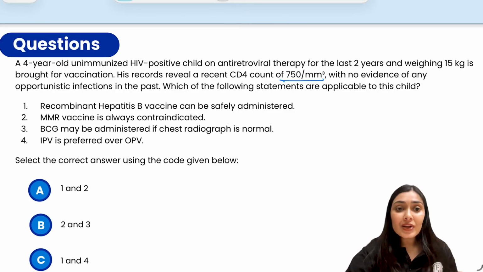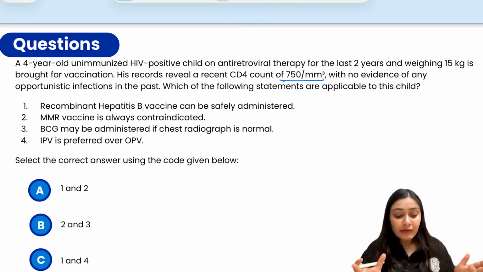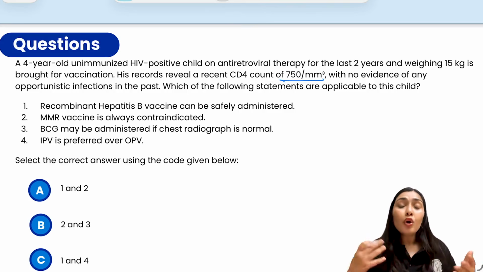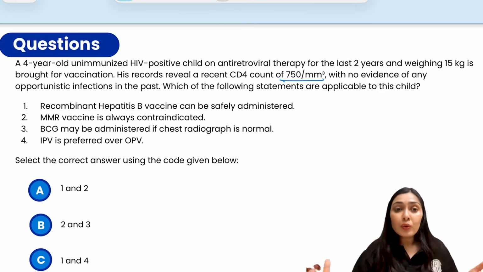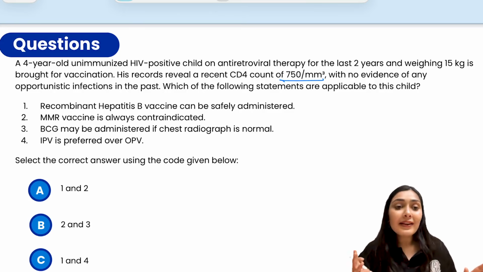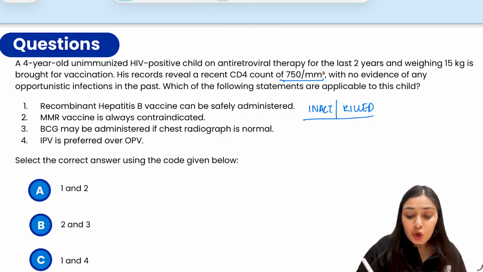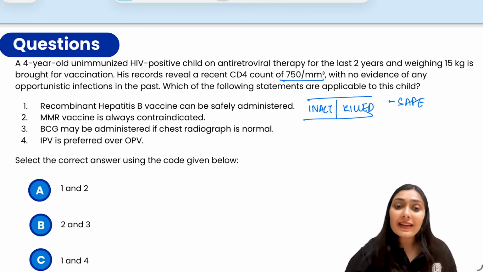The general guideline says that in unimmunized, immunocompromised children, or those who have a predisposition to acquire infections, inactivated and killed vaccines can be safely given, right? What about live vaccines?